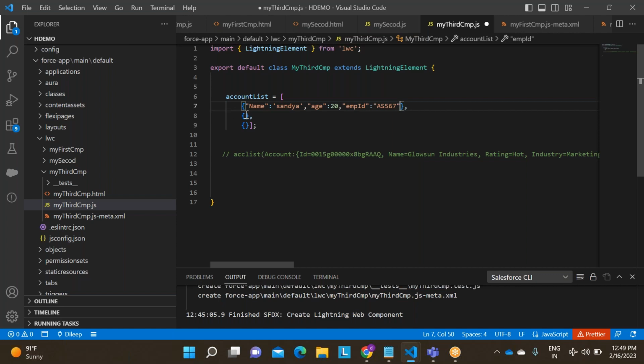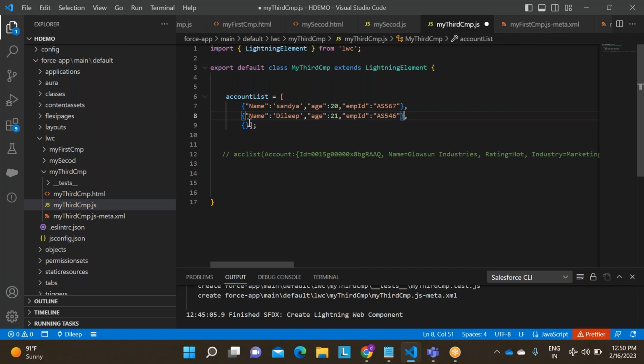Similarly, I am writing name: Dilip, age: 21, EMP ID: AS 547.